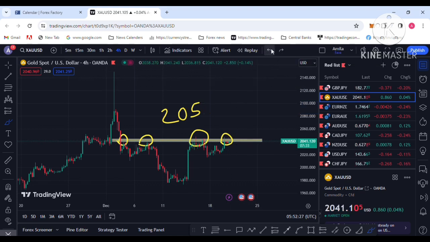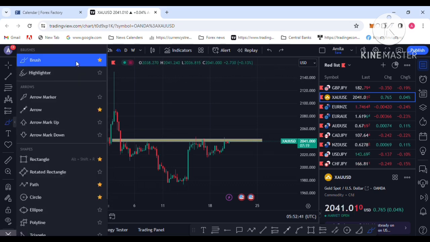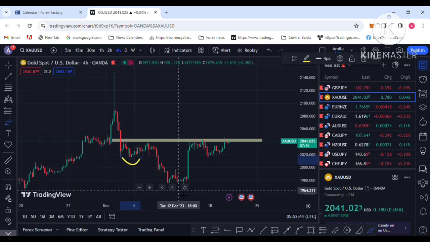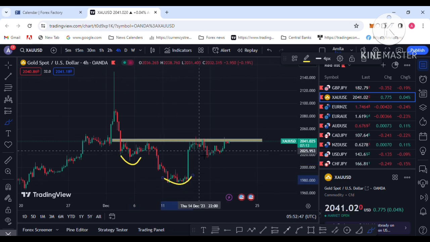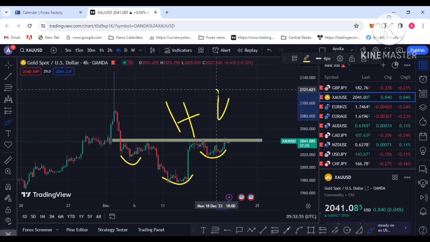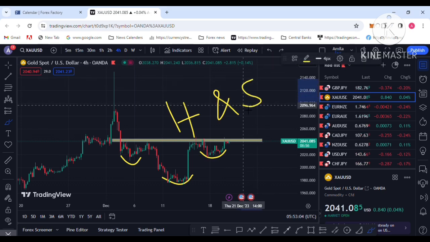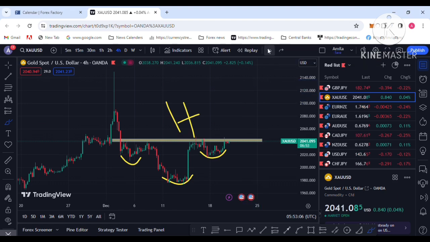Technically, I am seeing a famous pattern on the chart. That is the famous reversal pattern, the head and shoulder pattern. This is the left shoulder, and the head, and the right shoulder is there. This pattern does not always continue as a reversal pattern. It can be an inverse pattern also. This is the technical picture I am seeing on the chart.